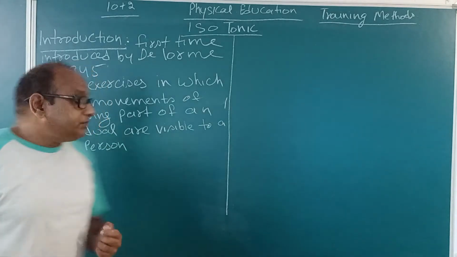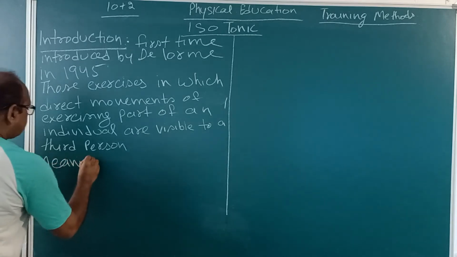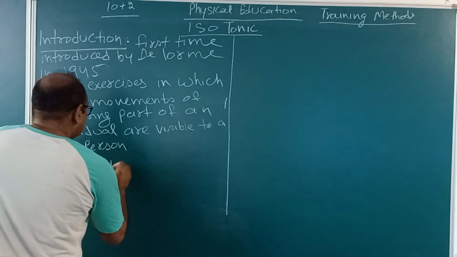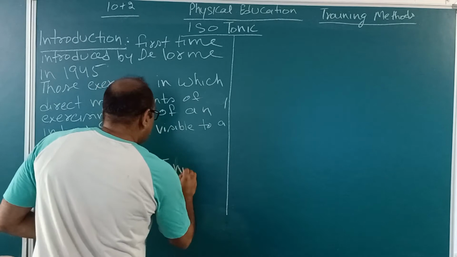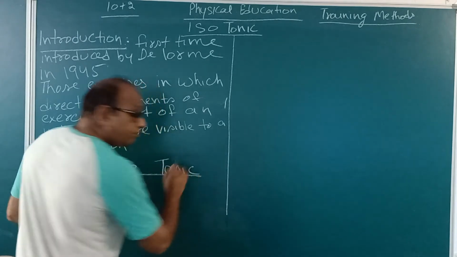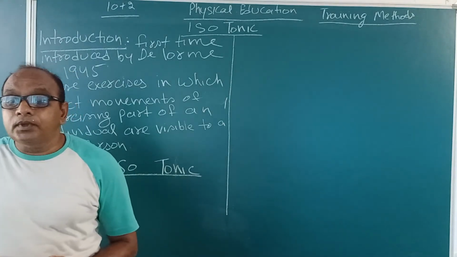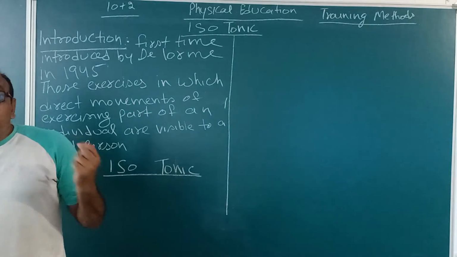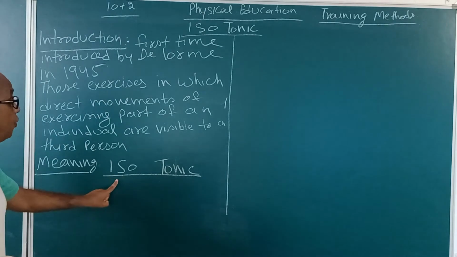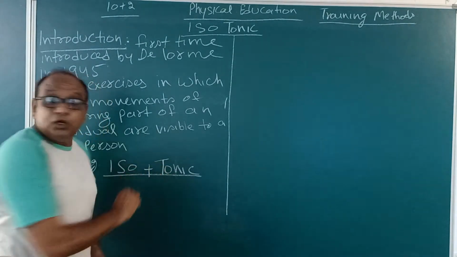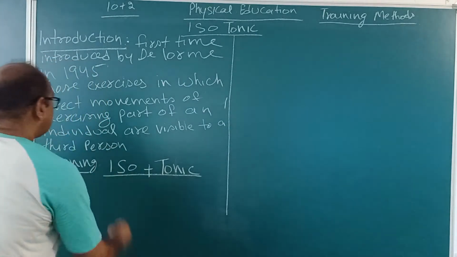So it is the introduction of isotonic exercise. Now, what is the meaning of isotonic? The word isotonic is derived from two words, iso and tonic. Iso means constant.